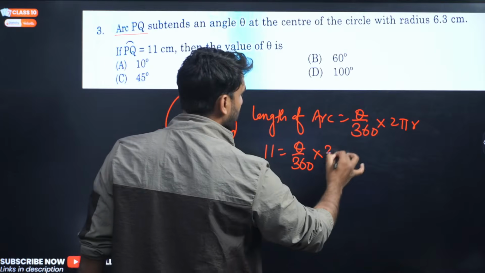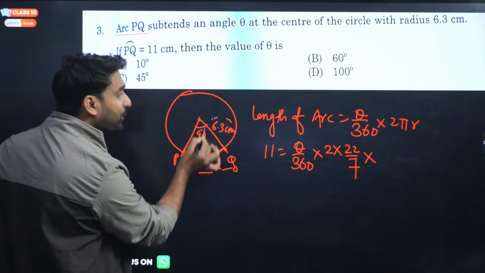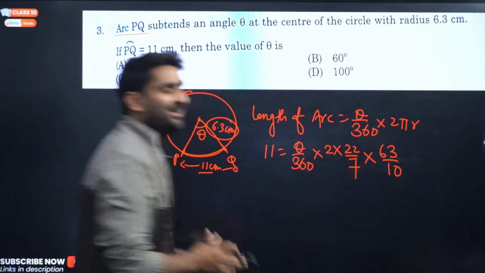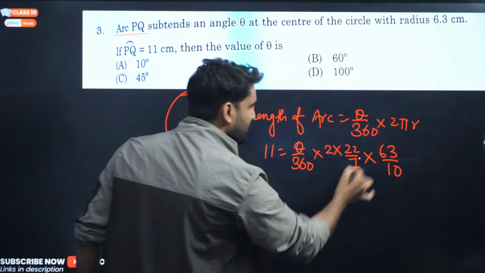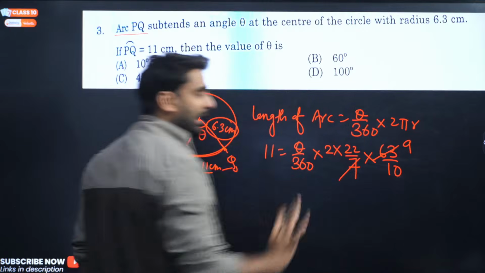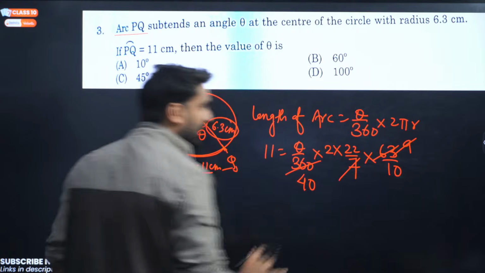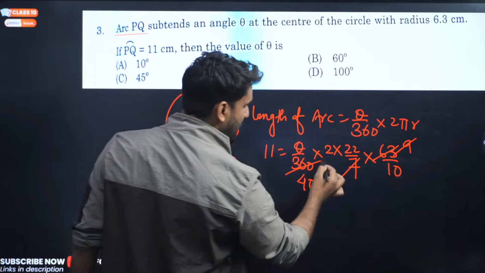We don't know theta, we have to find theta. Now 2 into pi is 22 by 7, and radius is 6.3, and 6.3 can also be written as 63 by 10. Now 7 will cancel with 63, giving 9, right, my dear champion?